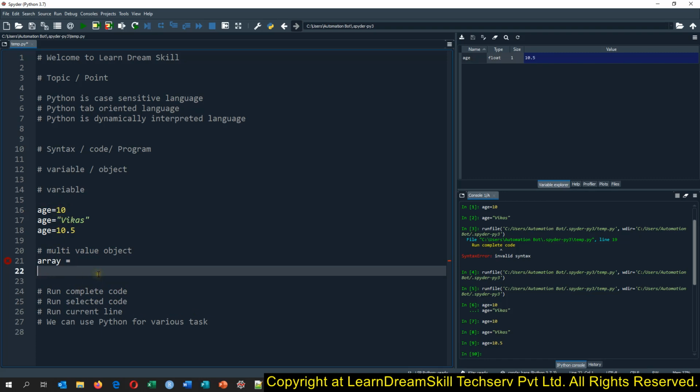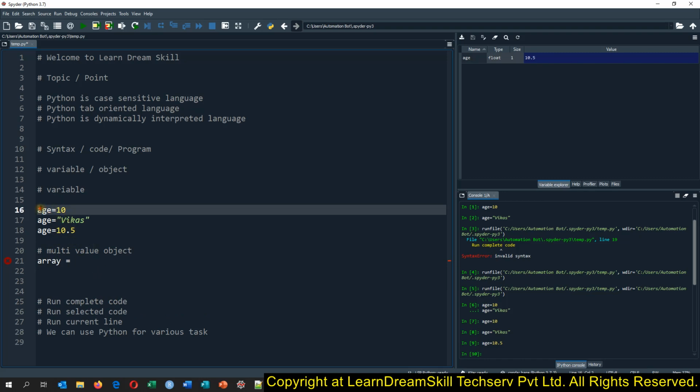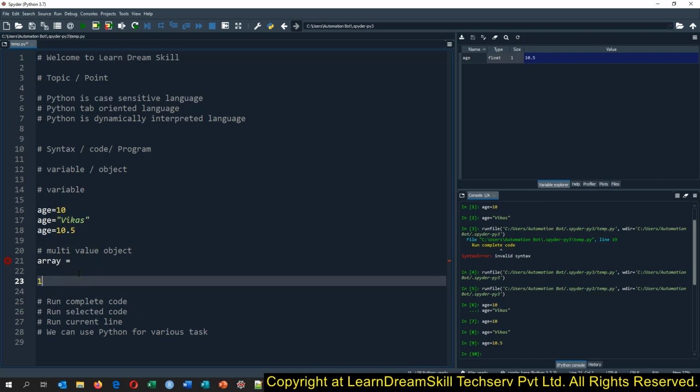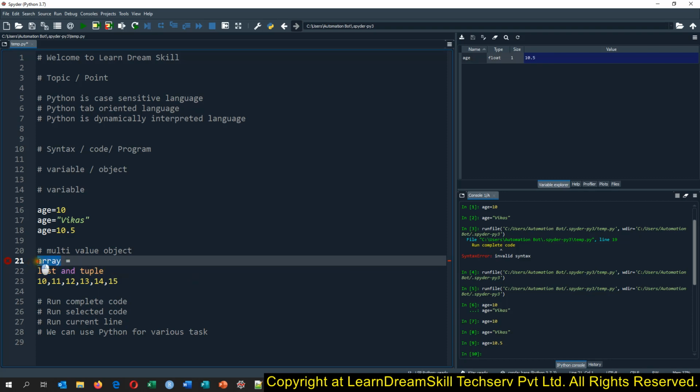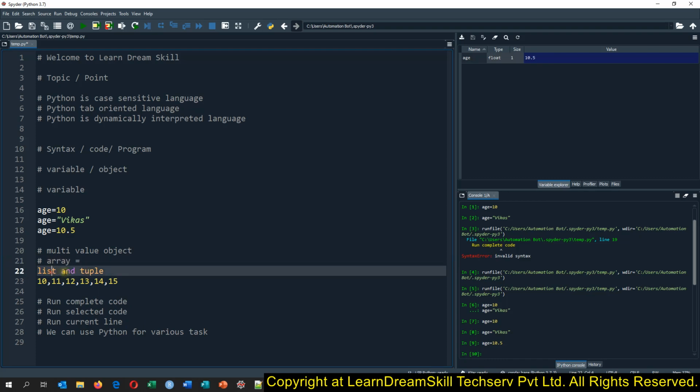If I have a requirement of creating an object which can hold multiple values, suppose 10, 11, 12 and 15, six values this time, and I want to create an object which can hold these values, then in Python we have the list and tuple, and these are equivalent to the array of other programming languages.